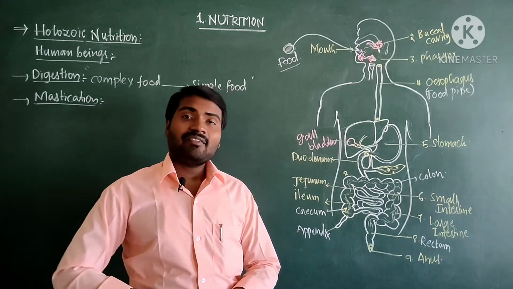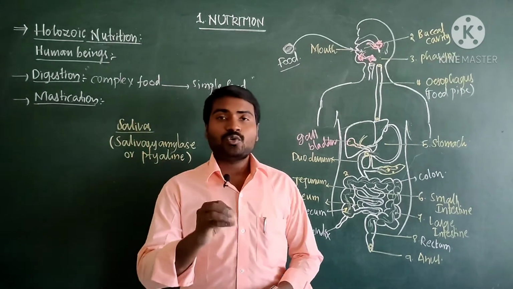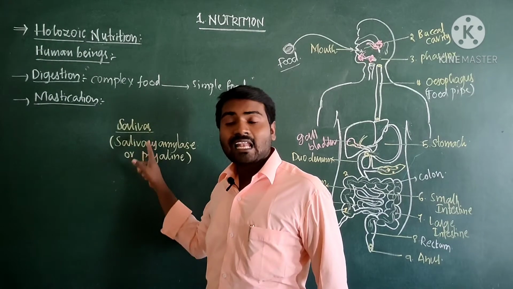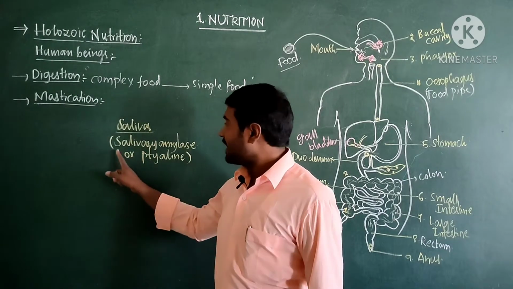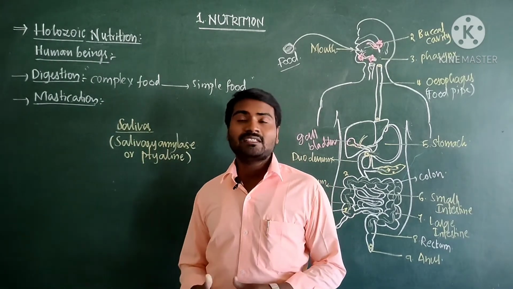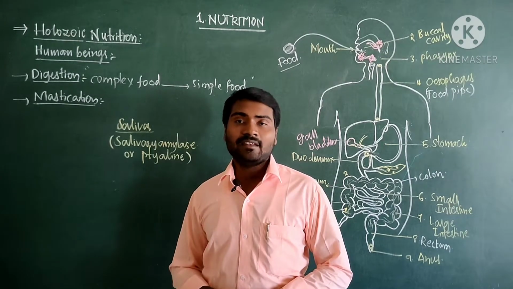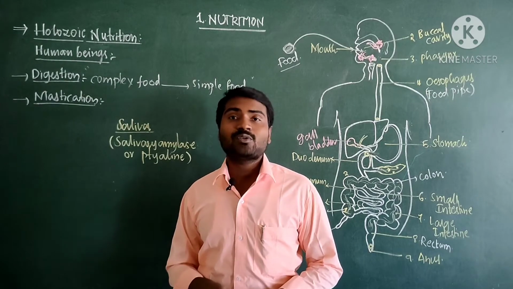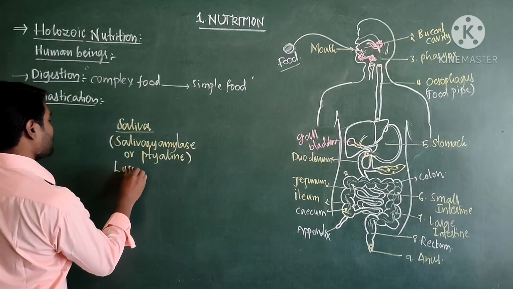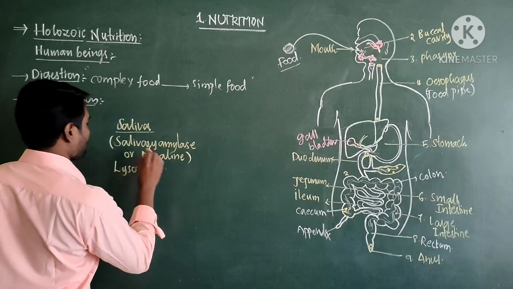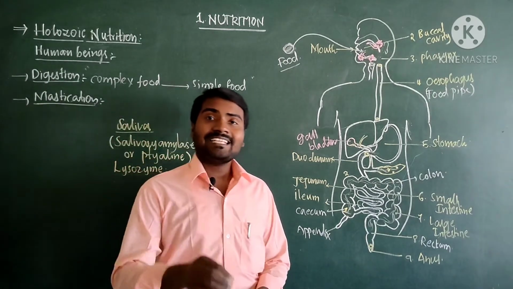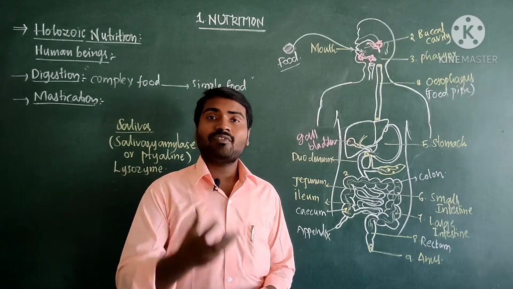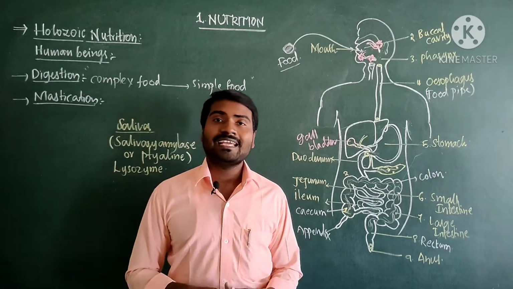Now, salivary glands. The digestive juice which is released by salivary glands is known as saliva. This saliva contains an enzyme called salivary amylase, which is also known as ptyalin. Along with this, there is one more enzyme called lysozyme. This lysozyme kills the bacteria. If any bacteria are present in the food, they are killed by this enzyme called lysozyme.